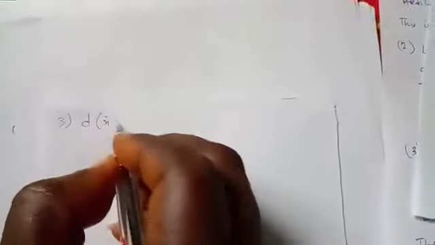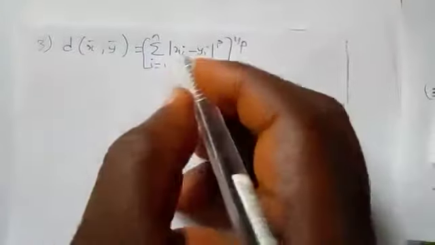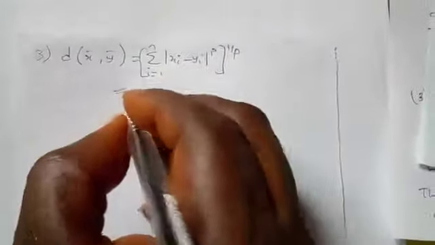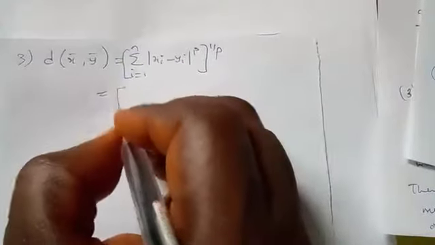So let's move to the third property. For the third one, we know that d of x bar comma y bar is given as this. Now, this can still be written as this.